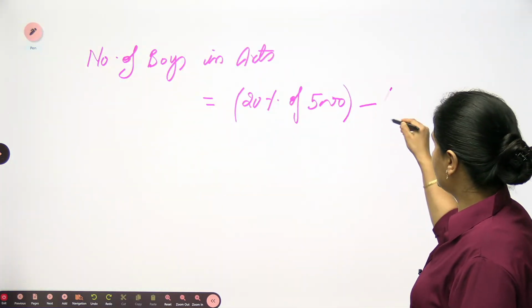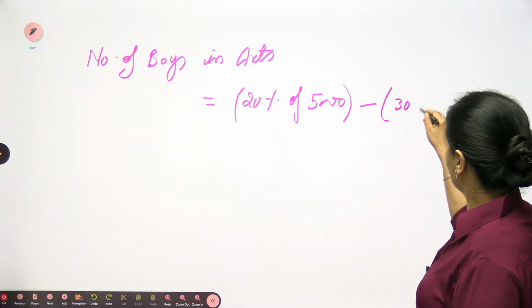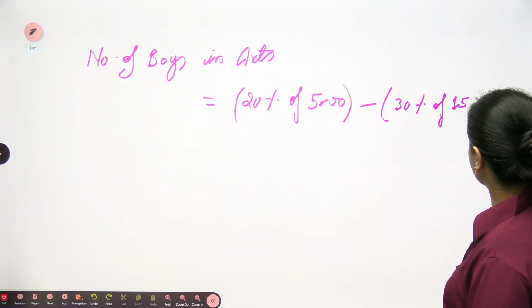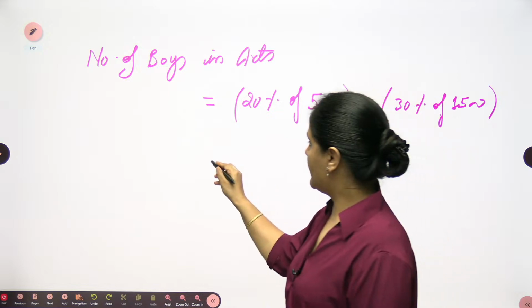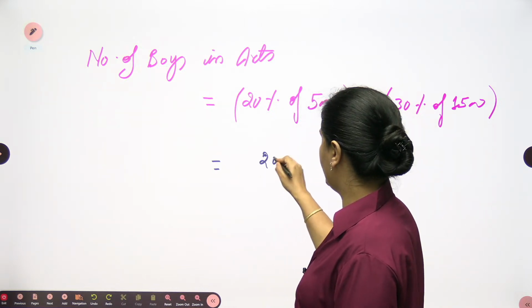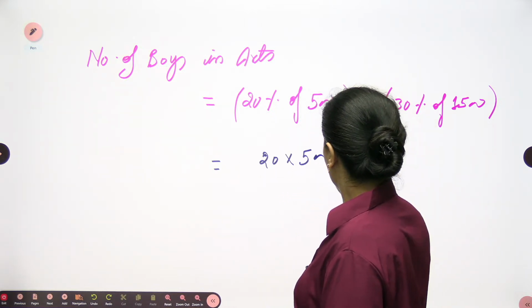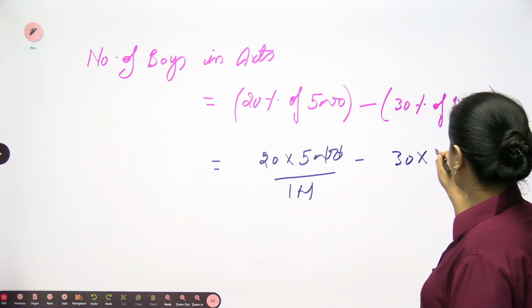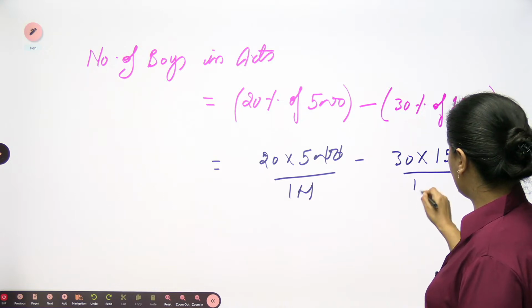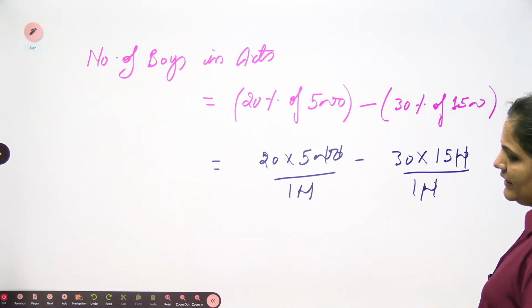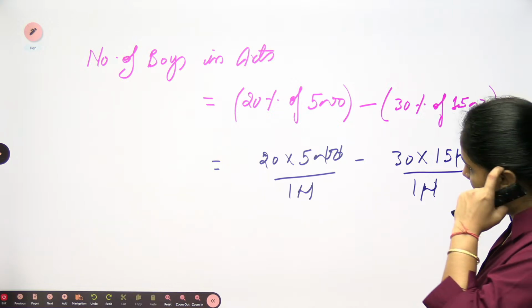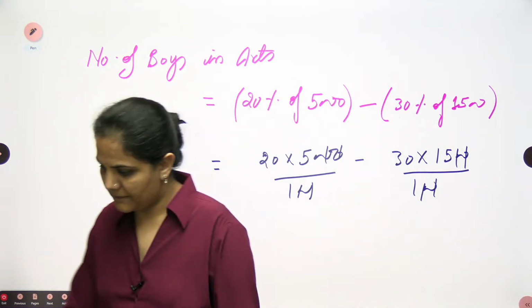So it will be minus the number of girls in arts. 30% of the number of girls is 1500. 20% of 5,000 we can solve very easily, but I am writing in a detailed manner.